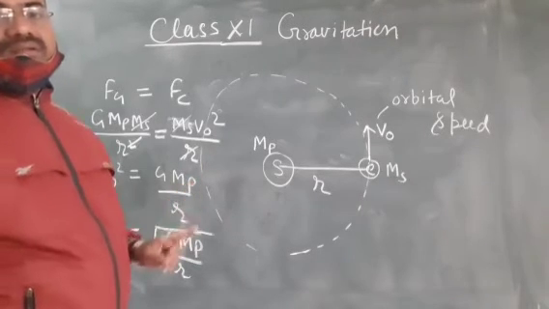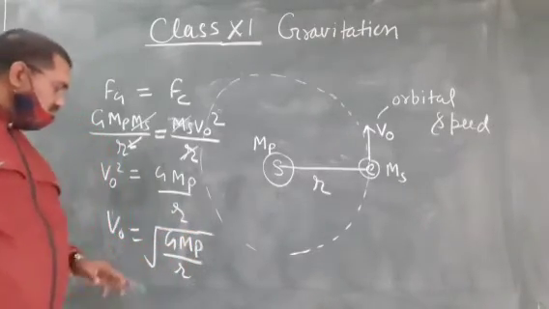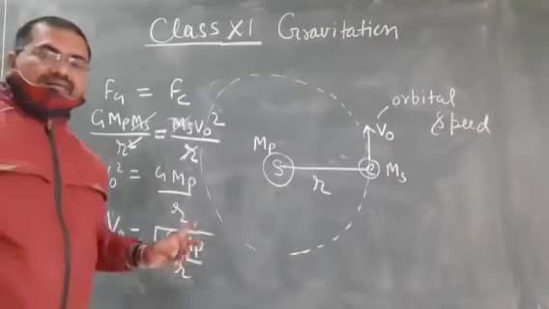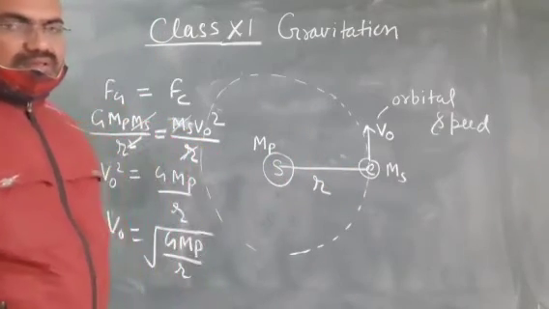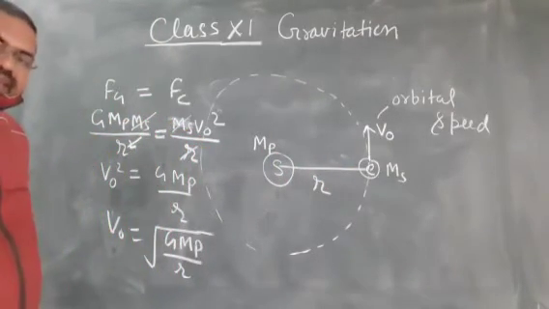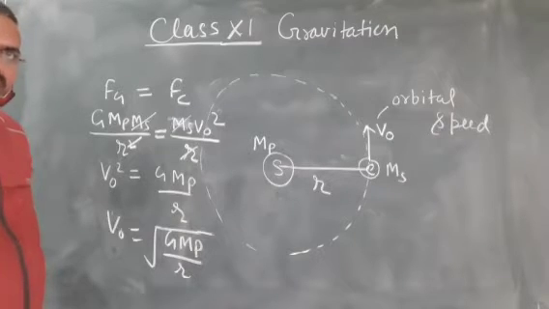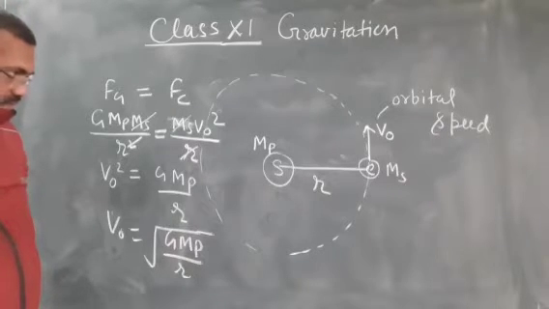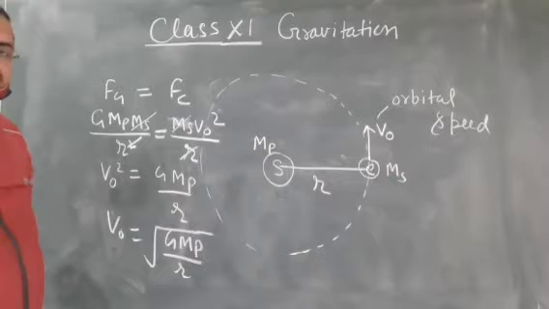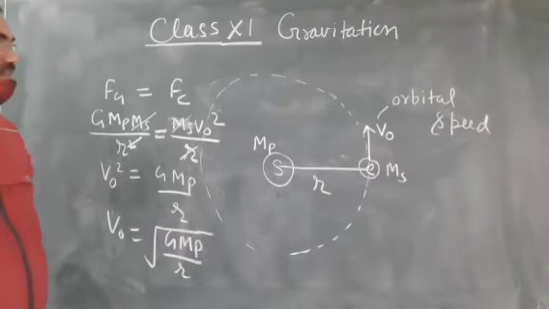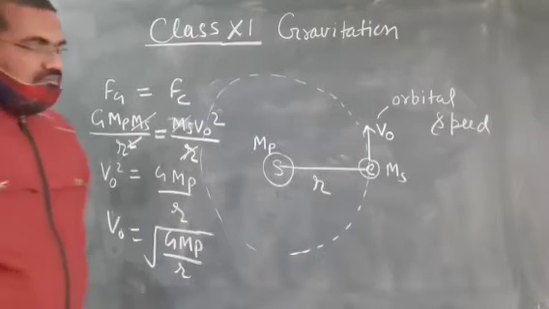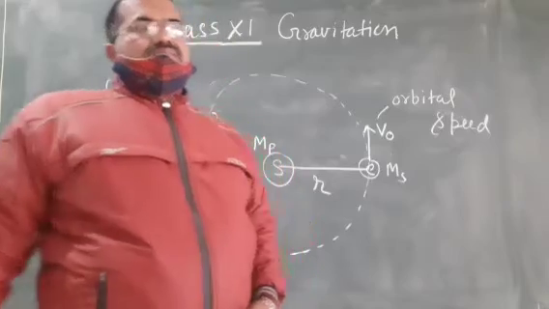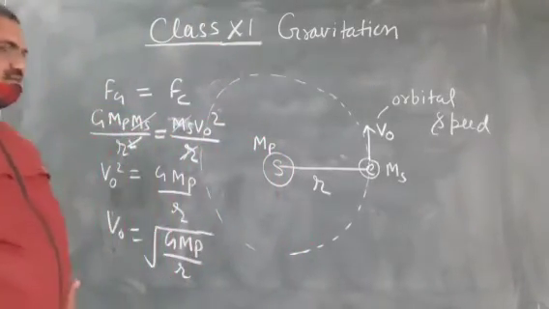Very important point, note it down. Orbital speed does not depend on mass of the satellite. Write it down. Orbital speed of the satellite does not depend on mass of the planet.